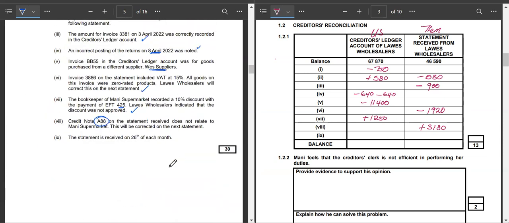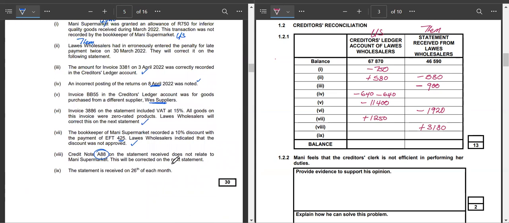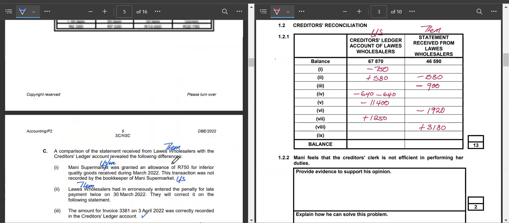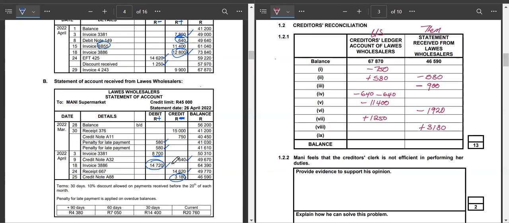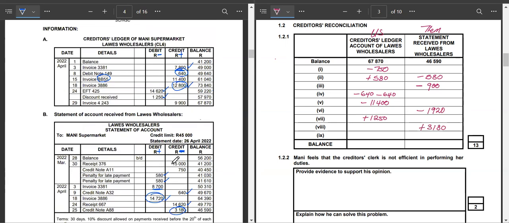We are then told in the last piece of information that the statement is received on the 26th of each month. However, we realize that there is a transaction on the 29th in the ledger. They're simply trying to tell us that after the statement was received, there is a transaction that took place in the same month of April, which must therefore be recorded.